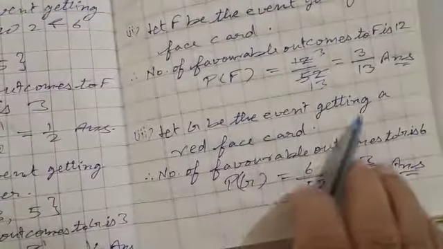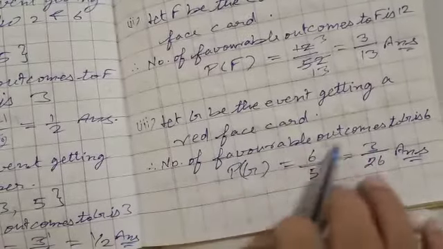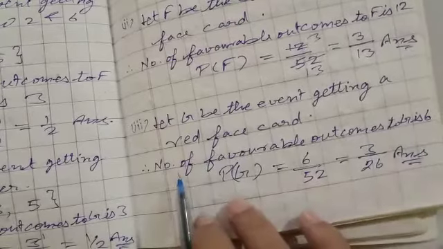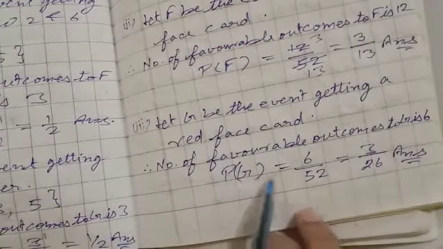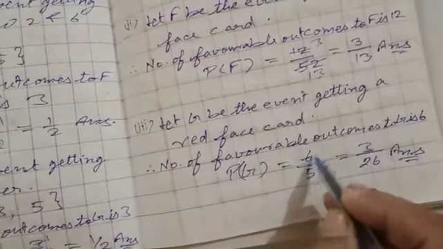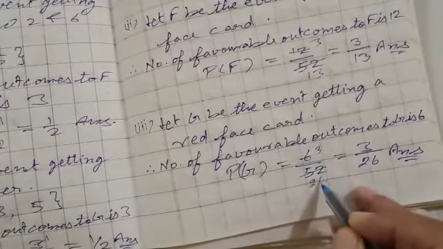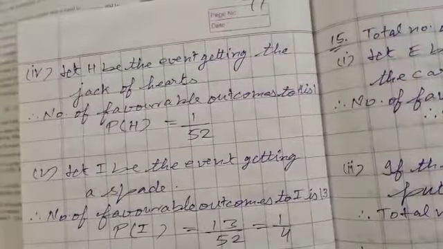Let G be the event of getting a red face card. Therefore, number of favorable outcomes to G is 6. Only 6 red face cards. P(G) equals 6 upon 52. 2 threes are 6, 2 twos are 4, 2 sixes are 12. So 3 upon 26.